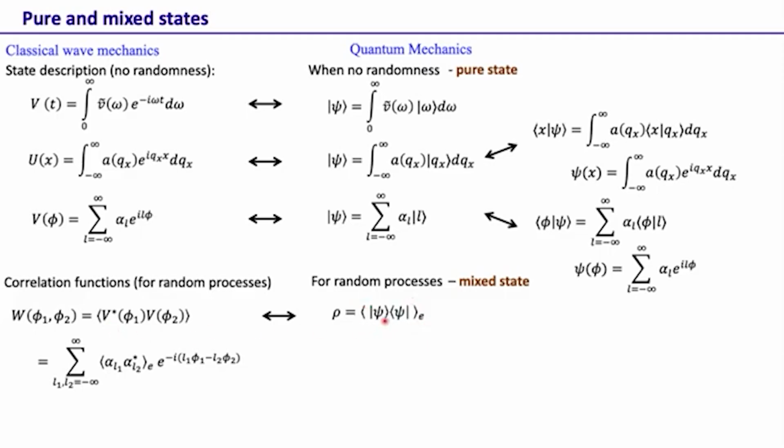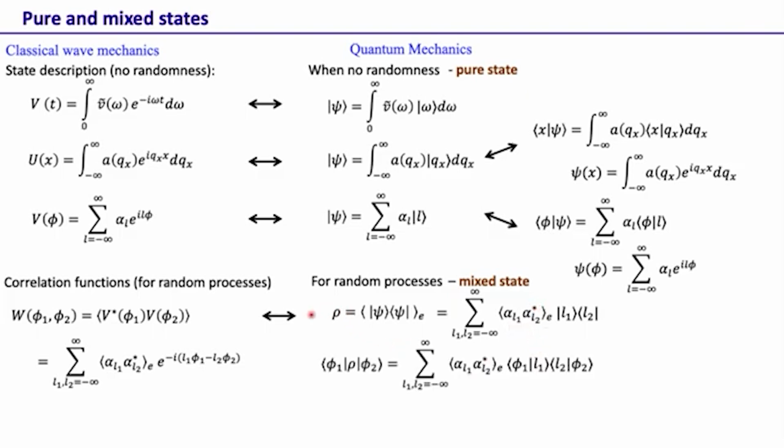You can see that this description is very analogous. Here we have v star(phi 1) v(phi 2), here we have ket psi, bra psi, and then the ensemble average. So if we just use this notation, we can write this rho like this, and the only ensemble average we need to take over is this quantity. Now if you take the matrix element of this rho over phi 1, phi 2, then this is essentially this quantity, and if we calculate this, we get this.